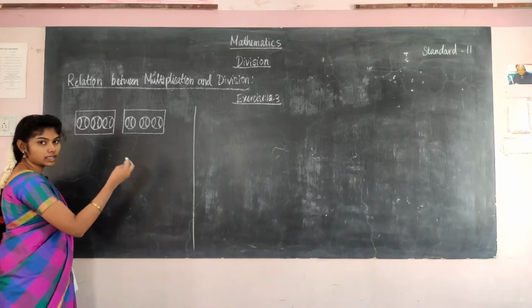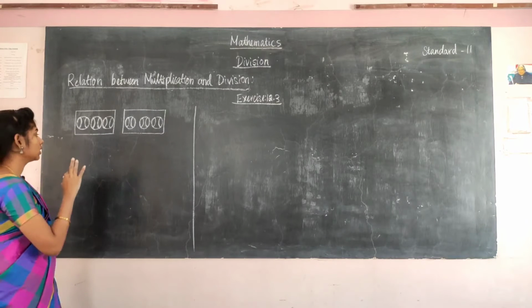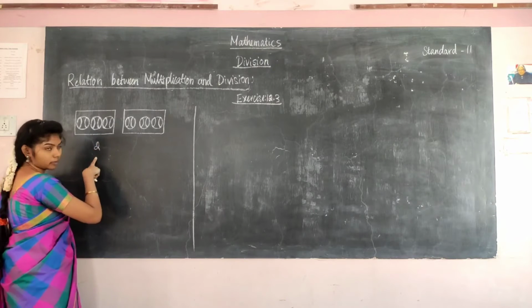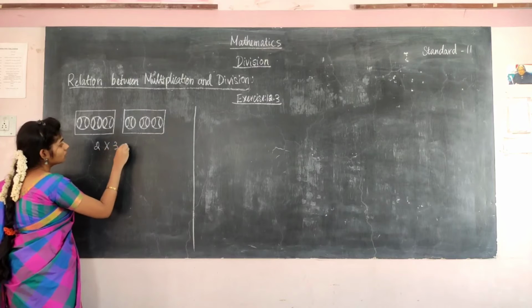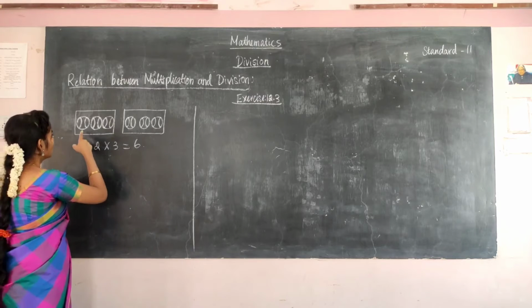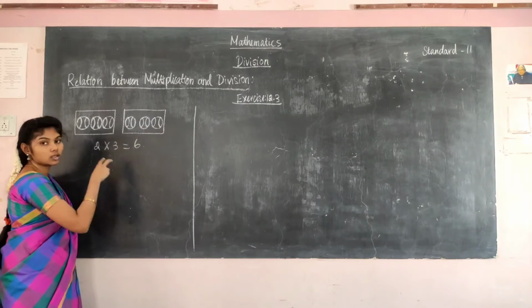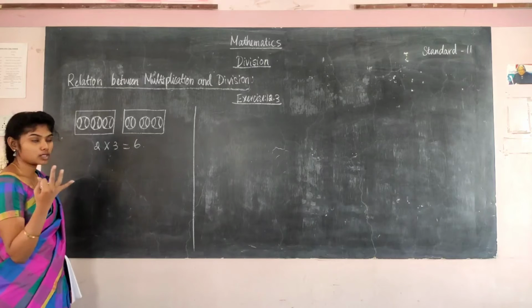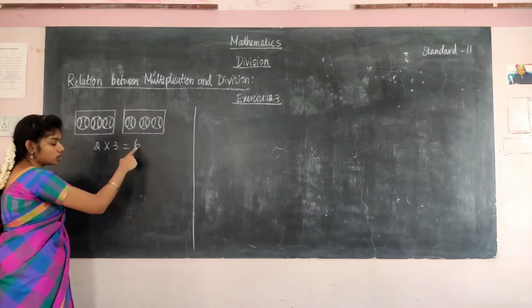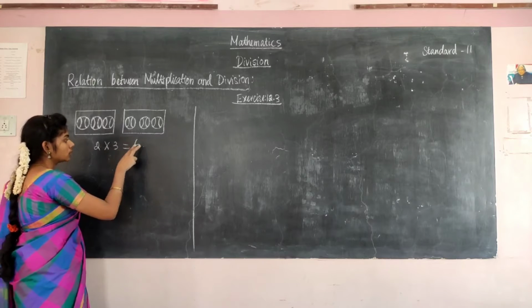How am I writing that sentence? We have already learned the same thing in the multiplication topic. Here also the same thing. So I am writing 2 times 3 is equal to 6. This is the relation for multiplication. Here see 1, 2, 3, there are 3 balls. Here there are 2 groups. In one group 3 balls are there, so 2 times 3 is equal to 6 balls.